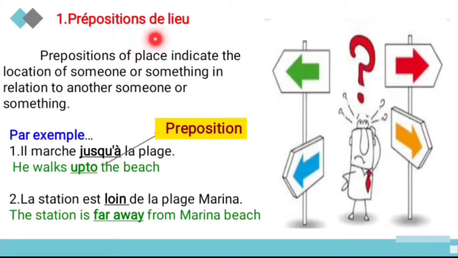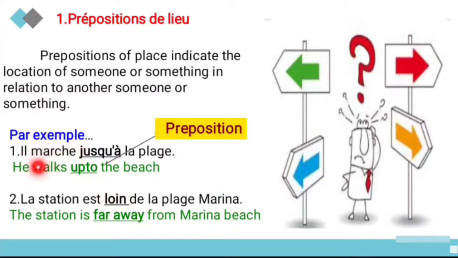The first content is the préposition de lieu. It means a preposition of place. So why are we using the preposition of place? It indicates the place or the directions. For that purpose only we are using prépositions de lieu. So what is the definition for this one? Prepositions of place indicate the location of someone or something in relation to another someone or something only. It is used to indicate the direction, and the preposition also depends upon the location.